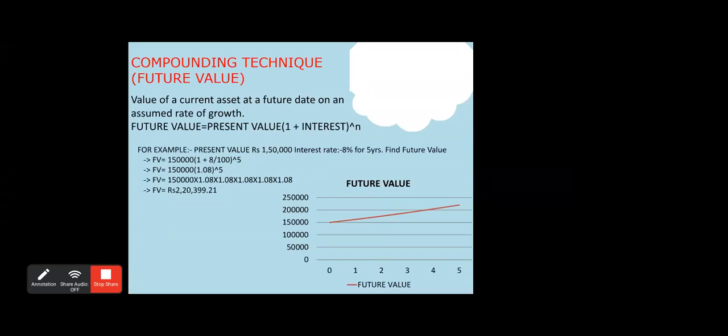For example, suppose the present value is rupees 1,50,000 at an interest rate of 8%. What will be the future value after 5 years? So future value is 1,50,000 into 1 plus the rate of interest, 8 by 100, to the power of 5, which makes it 1,50,000 into 1.08 to the power of 5, which comes to 2,20,399. So a sum which is worth 1,50,000 today will be worth 2,20,399 five years later.